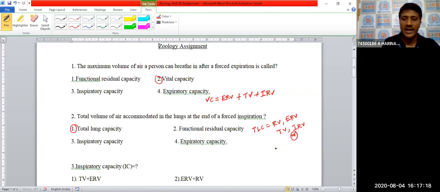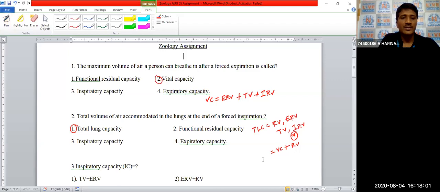Or vital capacity plus residual volume. Total lung capacity is equal to VC plus RV. The total volume of air accommodated in the lungs at the end of a forced inspiration is called total lung capacity. It includes RV, ERV, tidal volume and inspiratory reserve volume, that is, VC plus RV.